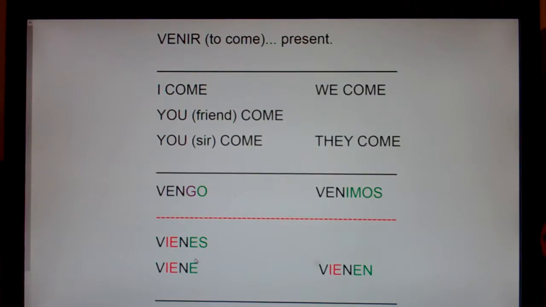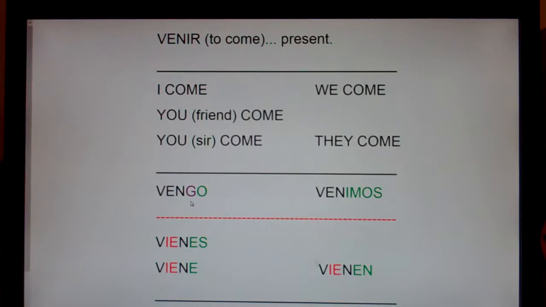Now, other sinking verbs are estar, where the accents cause it to sink; oír, where the letter Y causes it to sink; and the word tener, with the extra I's. So just be aware, this is what I call a sinking verb. It's not a boot verb.